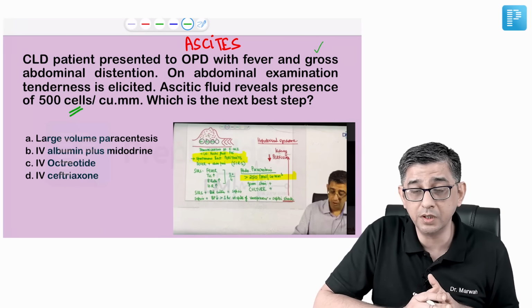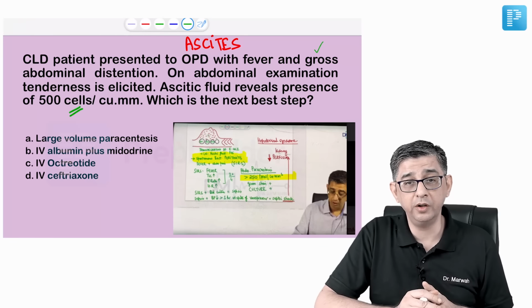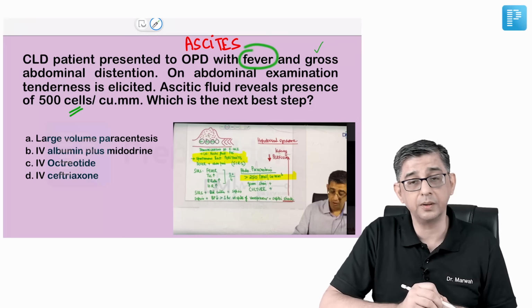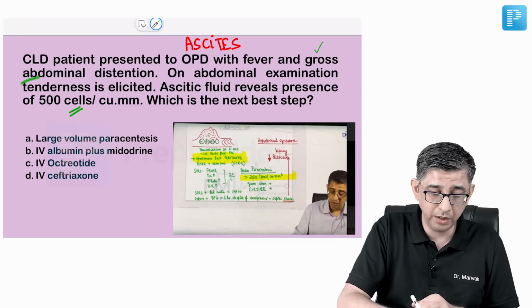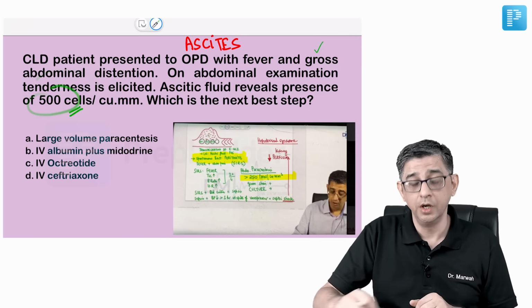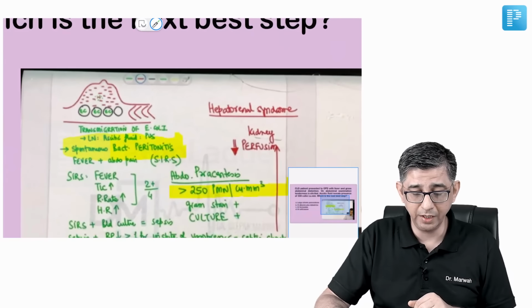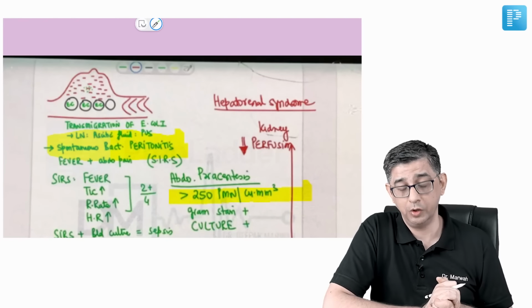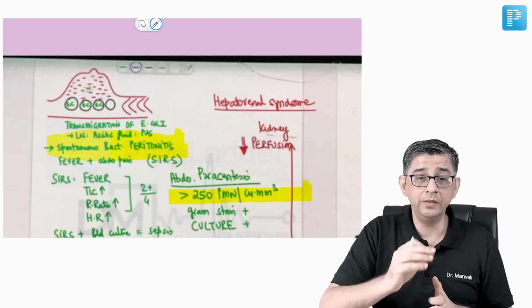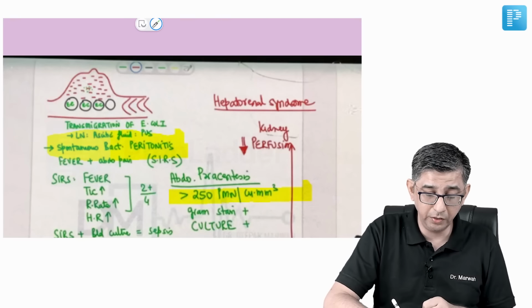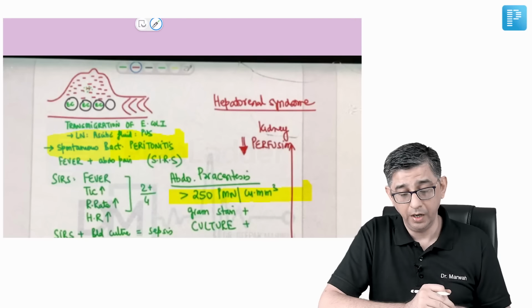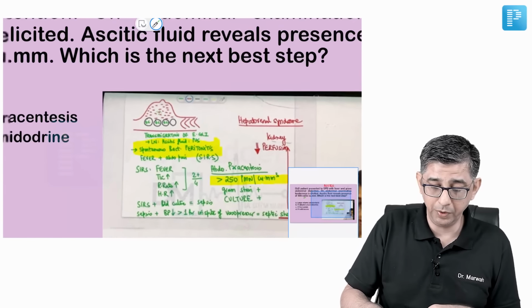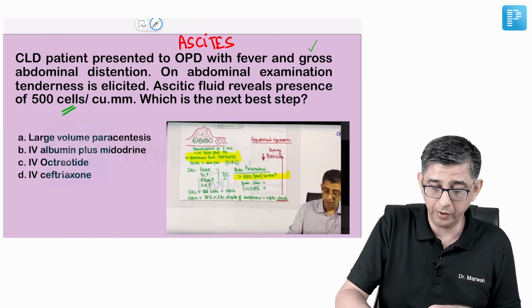So first of all, we need to understand what is going on. In a patient with ascites, there is tenderness, there is presence of fever. Let's look at the cues here. The cues are fever, tenderness in this patient, and increased amount of cells. Every time a patient with massive ascites comes to your hospital, you should do paracentesis as early as possible, because if you don't, then the bacteria in the intestine can migrate into this area and can cause infection, and the complication that would develop in the patient is called spontaneous bacterial peritonitis.